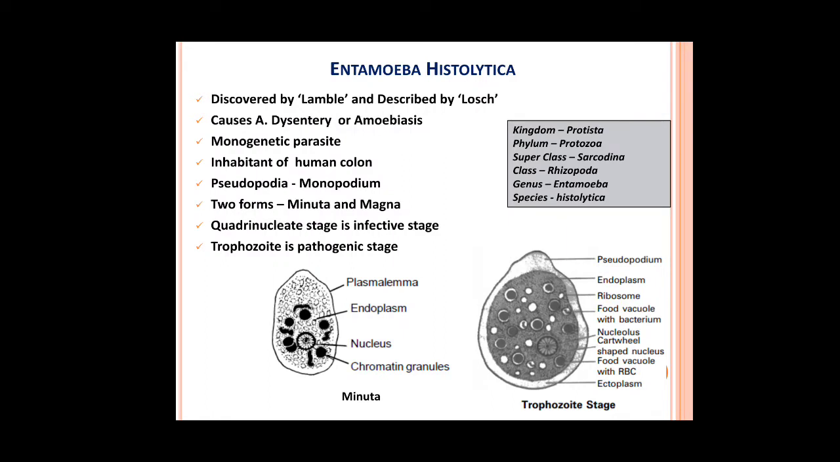Pseudopodia is again monopodium, as I have said in the previous slide. Two forms are found here, minuta and magna. Minuta is the immature form, the premagna, the organism which just came out of binary fission. Magna is the adult form, and it is also called trophozoite. Trophozoite is the pathogenic stage. The quadrinucleate stage, as you will see in the next slide, is the infective stage.